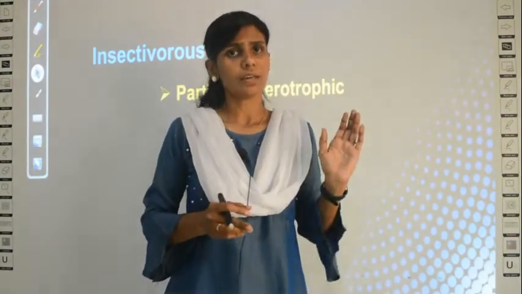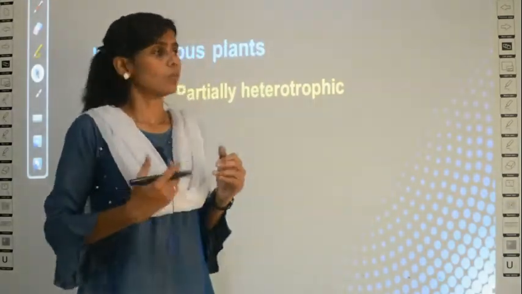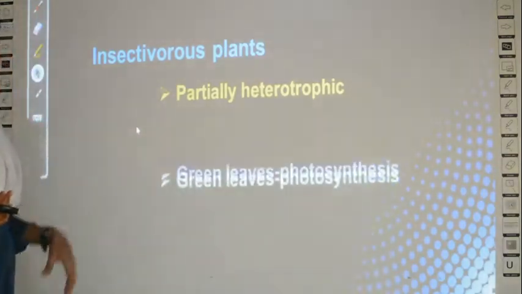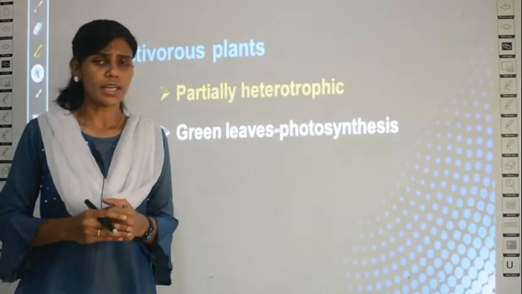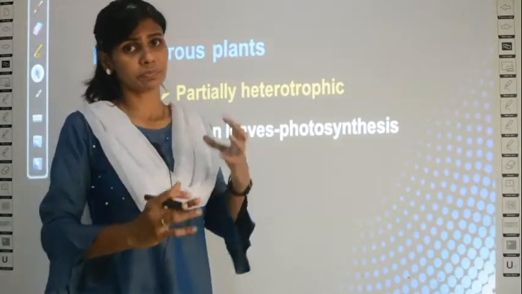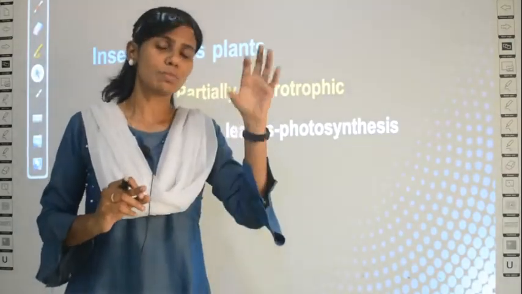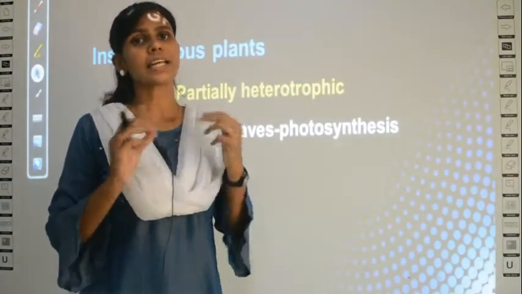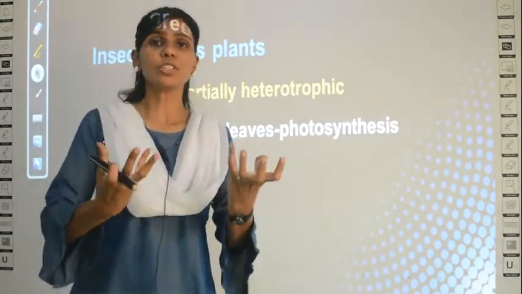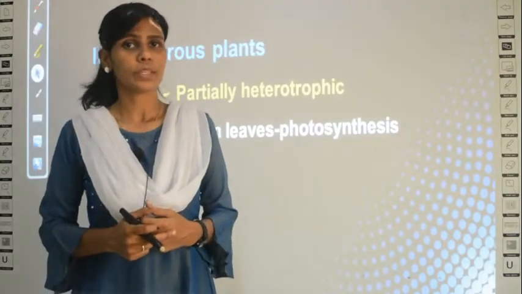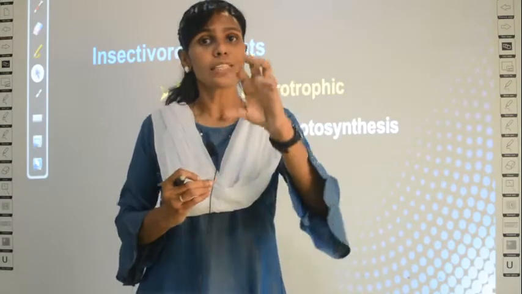Because they have chlorophyll, they can undergo photosynthesis, but they are nitrogen deficient, which means they cannot take nitrogen from the soil. Okay, so what it does, it will capture the insects surrounding it. Insectivorous plants will trap the insects surrounding it, and it will digest the insects and get the nitrogen from the insect source. What did I tell you? Insectivorous plants are the plants which are able to trap the insects.